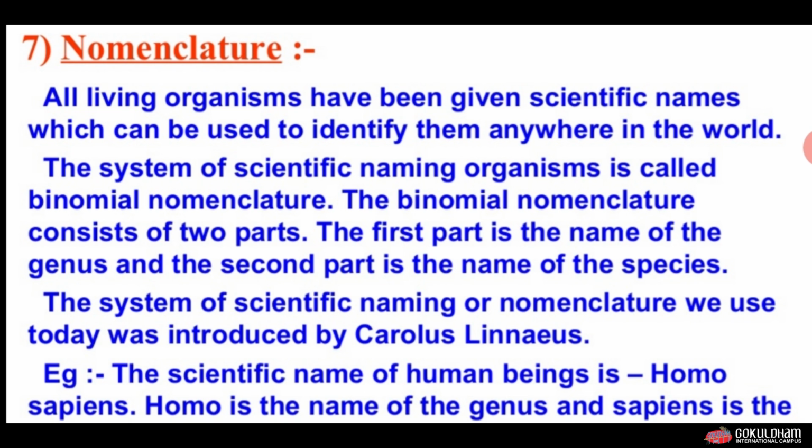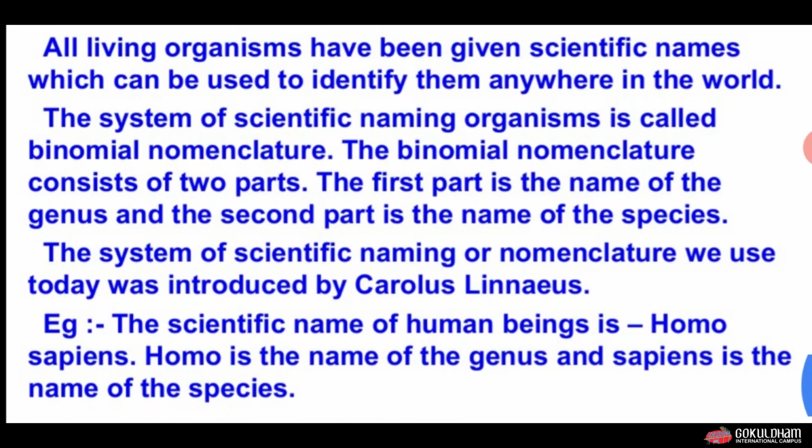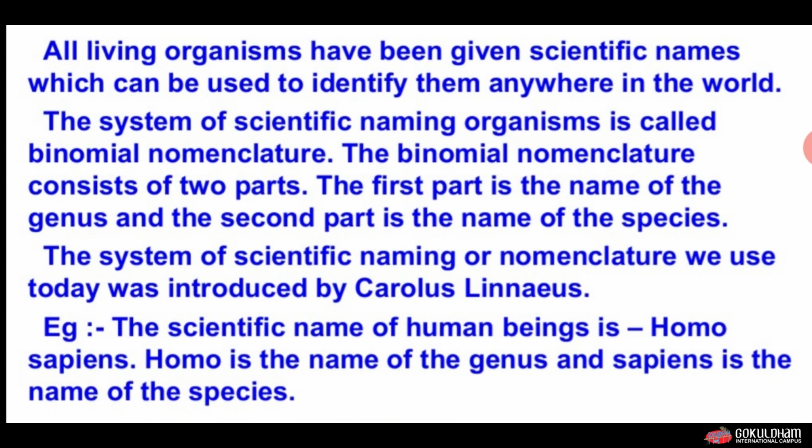The system of scientific naming or nomenclature we use today was introduced by Carolus Linnaeus. This can be asked in the exam that binomial nomenclature is given by Carolus Linnaeus. For example, the scientific name of human being is Homo sapiens. Here Homo is the name of the genus and sapiens is the specific epithet, and Homo sapiens is known as the species.